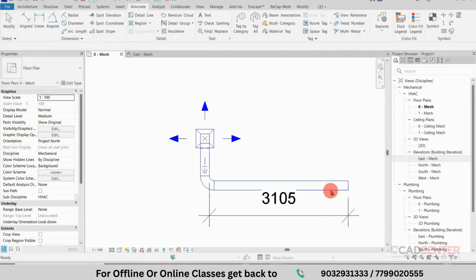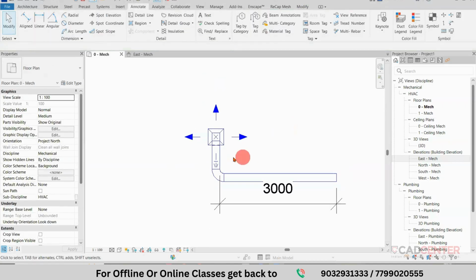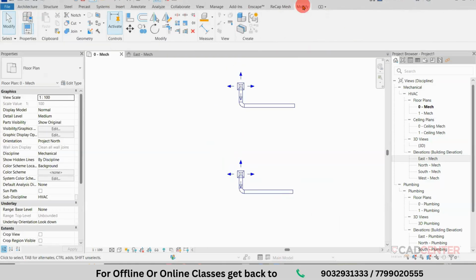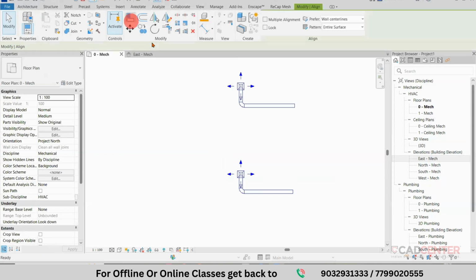So now go to this element and you can modify this dimension to 3 meters. So from this space to this length is 3 meters. So go back to the same command, go to the modify tool, and these commands also start to use. Align command I am using. Select this reference edge point and select this point. It is aligned. So no need to control again the same dimension.